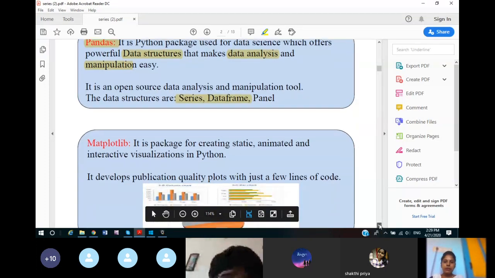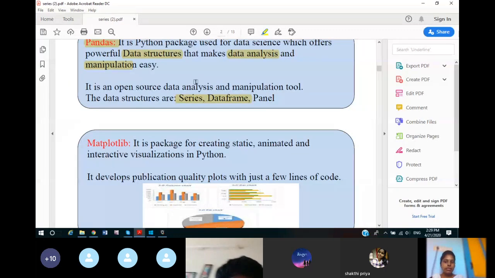So we are going to study these two data structures provided by pandas. So normally we call it as pandas series, pandas data frame. We will discuss this later.